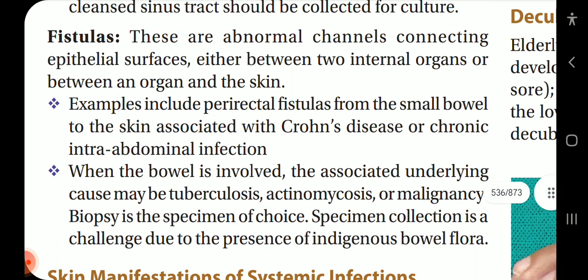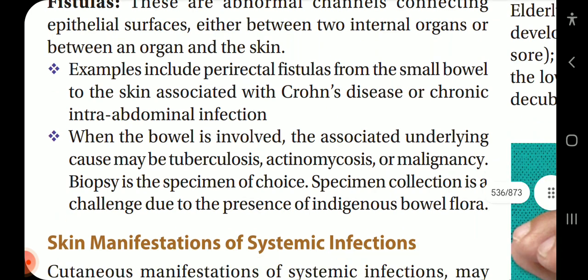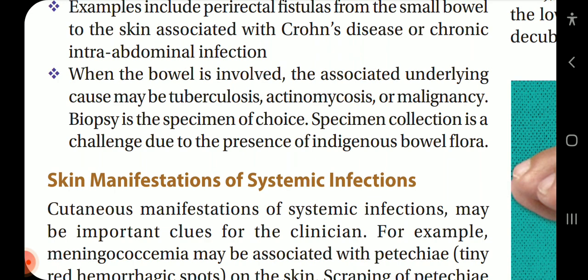Fistulas. These are abnormal channels connecting the epithelial surfaces either between two internal organs or between an organ and the skin. Examples include perirectal fistulas and fistulas from the small bowel into the skin associated with Crohn's disease or chronic intra-abdominal infection. When the bowel is involved, the associated underlying cause may be tuberculosis, actinomycosis, or malignancy. Biopsy is the specimen of choice. Specimen collection is a challenge due to the presence of indigenous bowel flora.